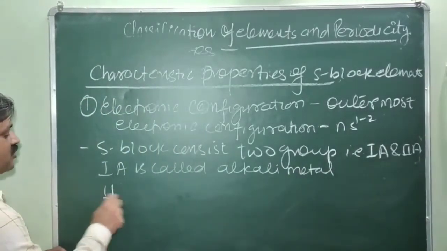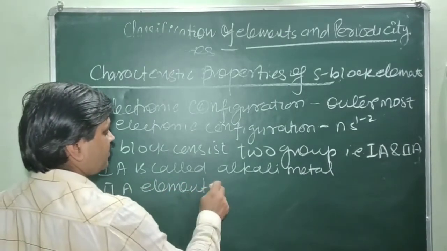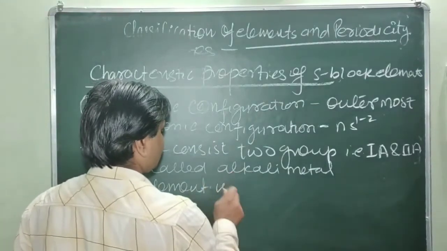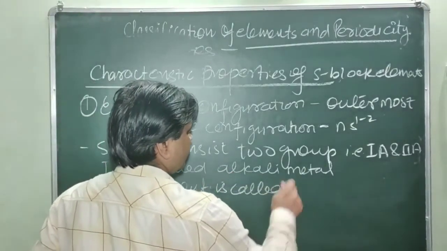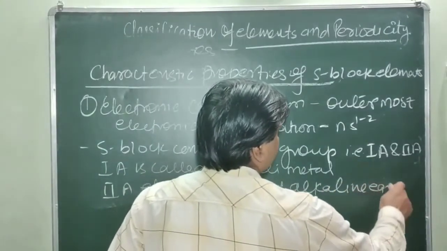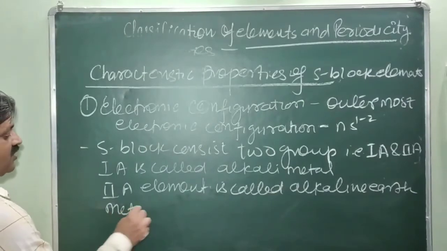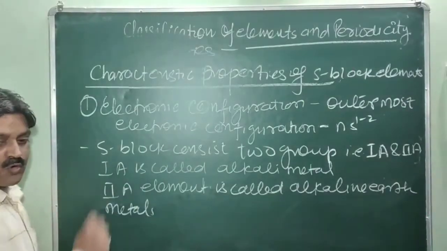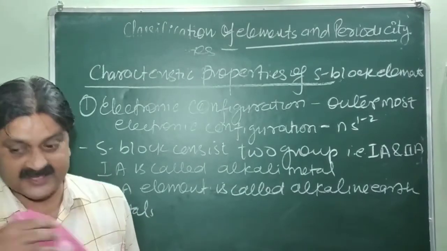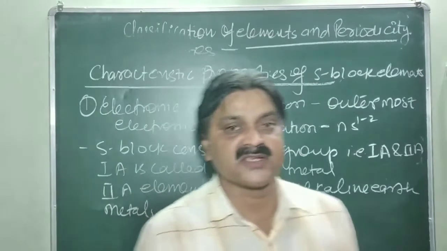Group 2A is called alkaline earth metals. So there are two groups in the s block elements, that is group 1A elements and group 2A elements.